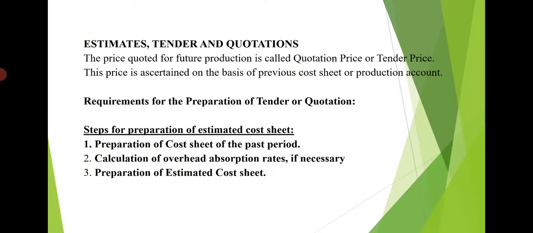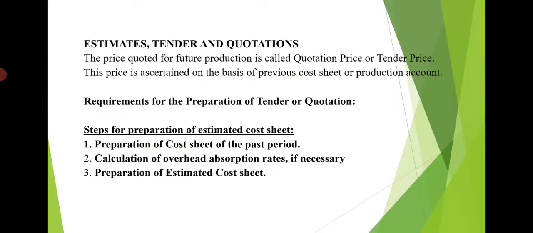So then what are the requirements for the preparation of tenders or quotations? For the preparation of tender or quotation, a manufacturer must have detailed information regarding the cost of raw material, wages and the different overheads and the profit of the preceding period.